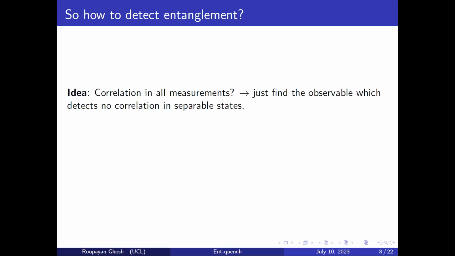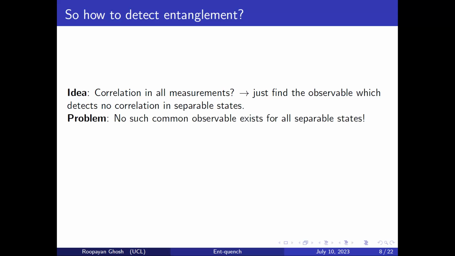So here's an idea. I just said that bipartite entanglement means classical correlation in all measurements. So why don't we just find the observable which detects no correlation in separable states? If you could find one observable for all separable states which detects no correlation, we're done. We'll just measure that and we can detect entanglement. But the reality is there is no such common observable for all separable states.